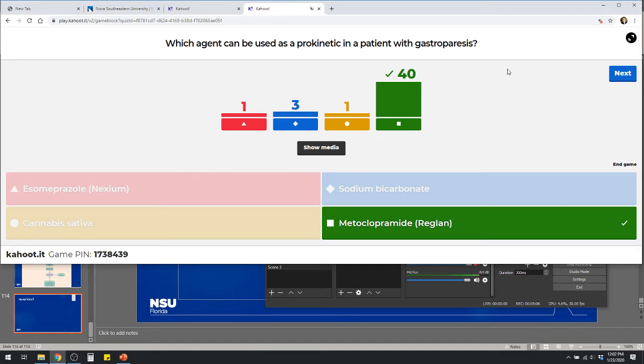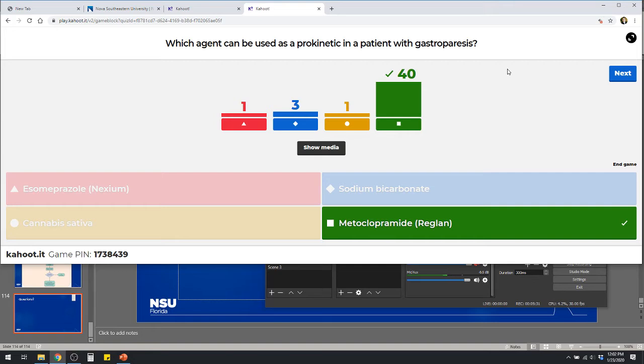Okay, so what is esomeprazole going to be used for? GERD, because it's what kind of drug? PPI, right? Decreasing acid production. How about sodium bicarb? Antacid, right? So it's going to be neutralizing acid. Okay, cannabis. It'll help with appetite stimulation. It'll help with nausea, vomiting. Not necessarily going to be a prokinetic, right? But certainly Reglan is going to be the one on there, right?